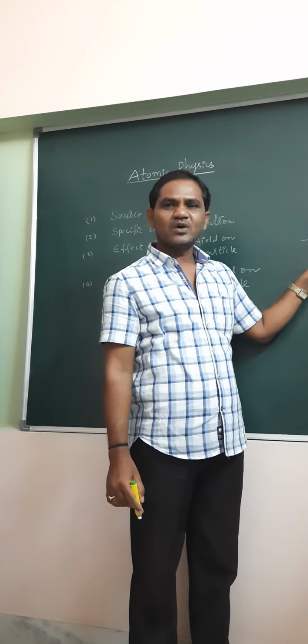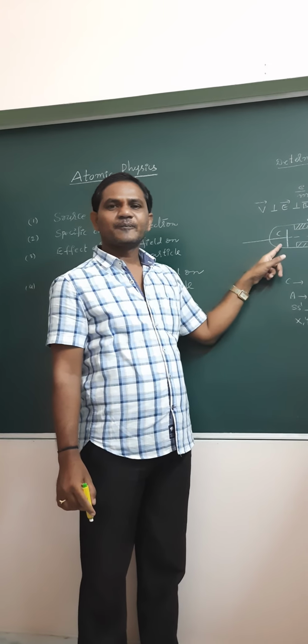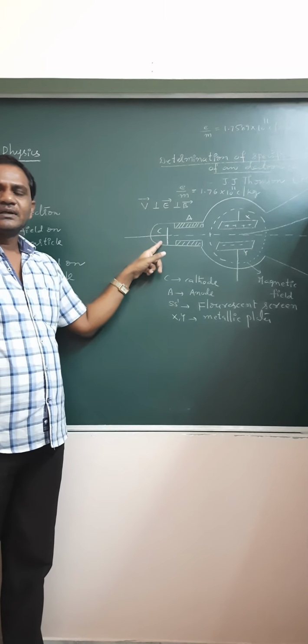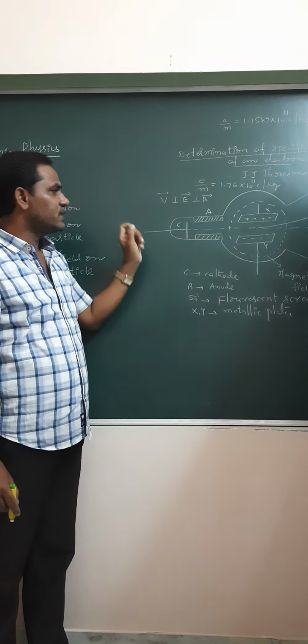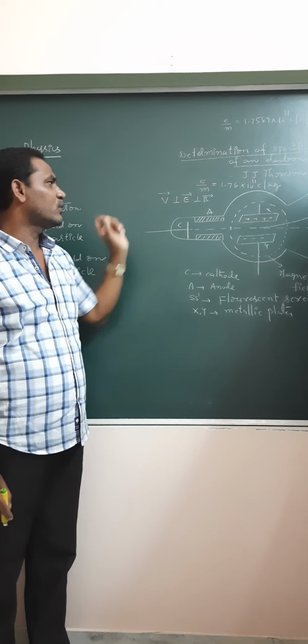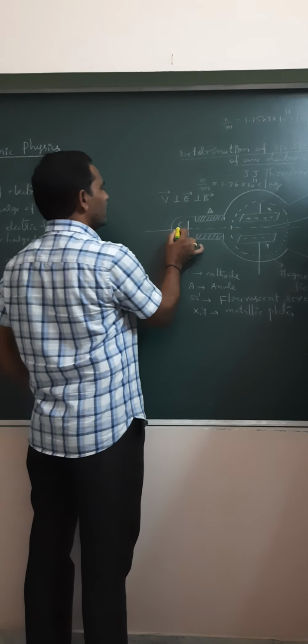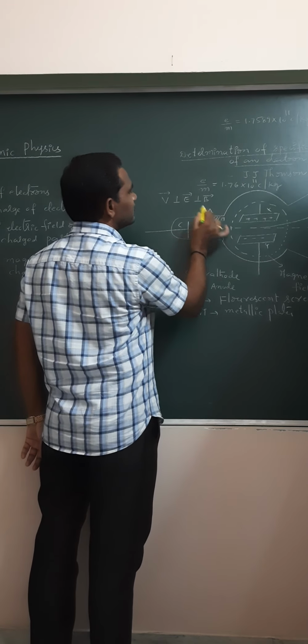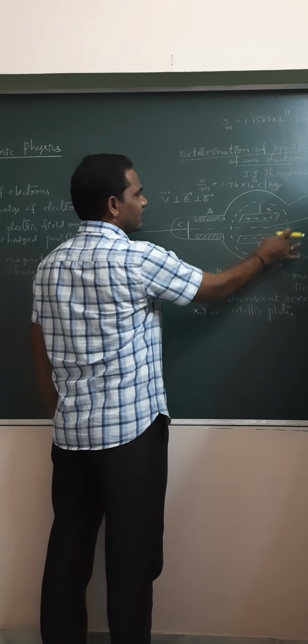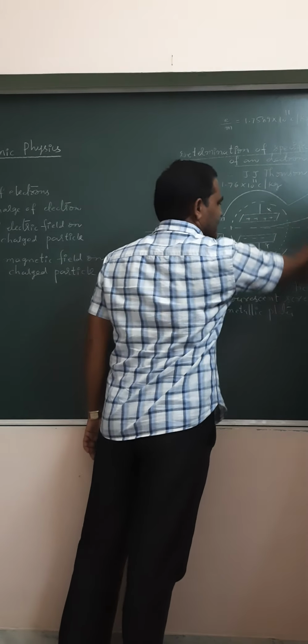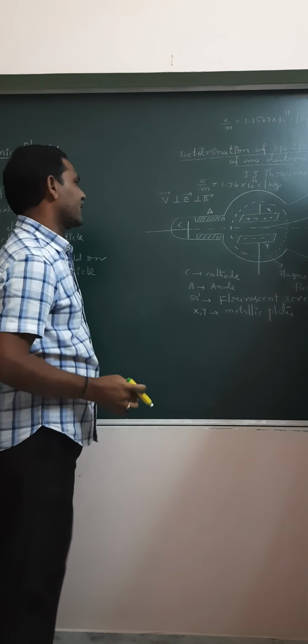The setup is as shown in the figure. It consists of a cathode and an anode. Here we apply the magnetic field and electric field in this region, where S dash is the fluorescent screen.